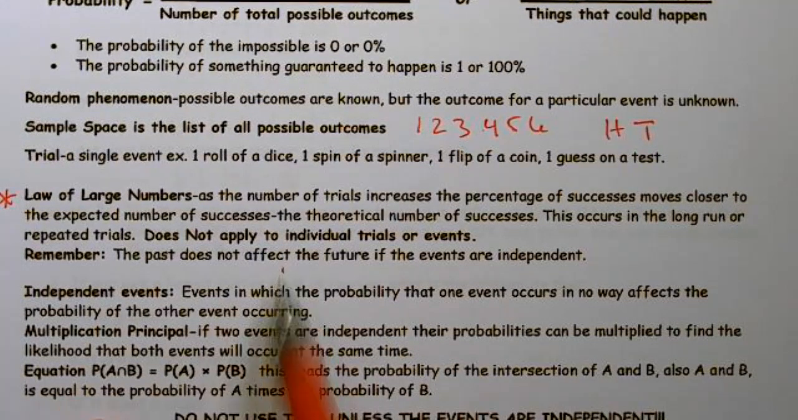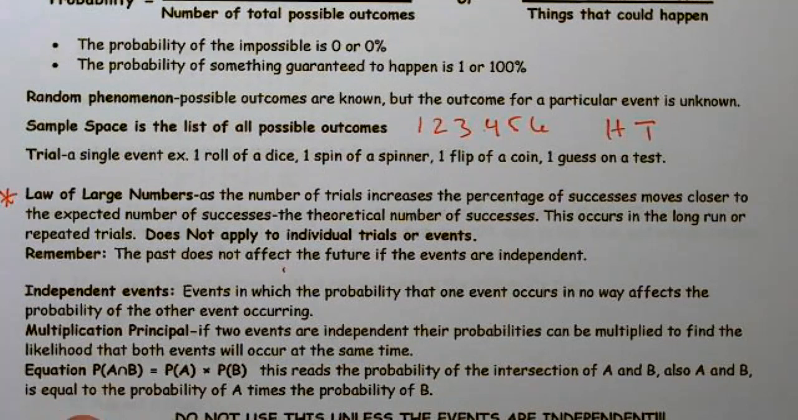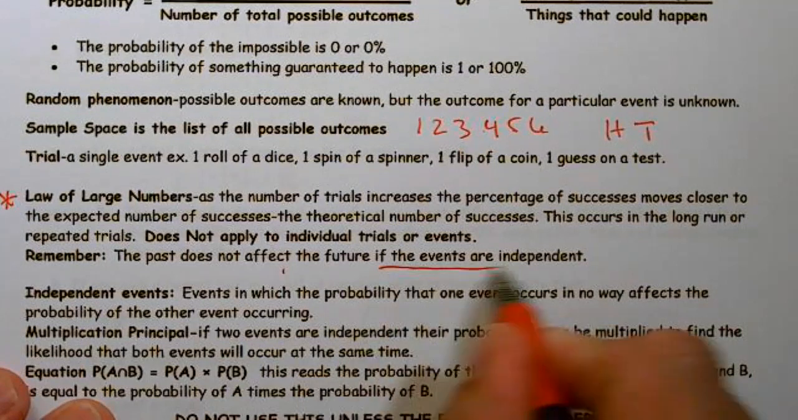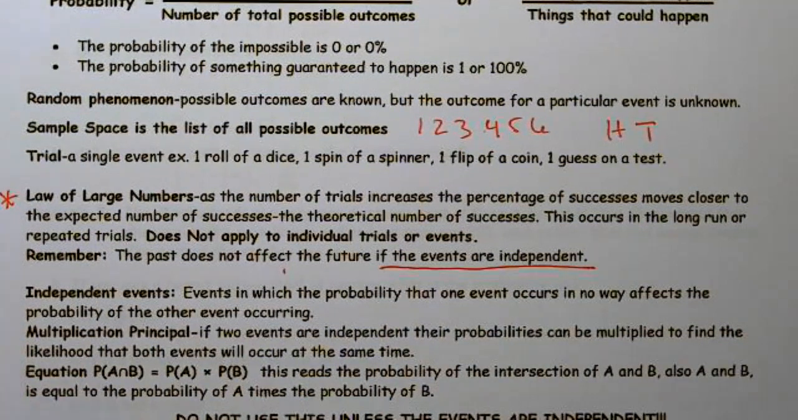Also, please remember what we've done in the past will not affect the future if events are independent. For instance, when I flip a coin, I may have gotten 3 heads in a row. Well, the probability the next one is a head is still 50%. All right. Probabilities don't change if the events are truly independent. But the law of large numbers does say that on the whole, if we do it over and over again, we expect 50% to be heads.